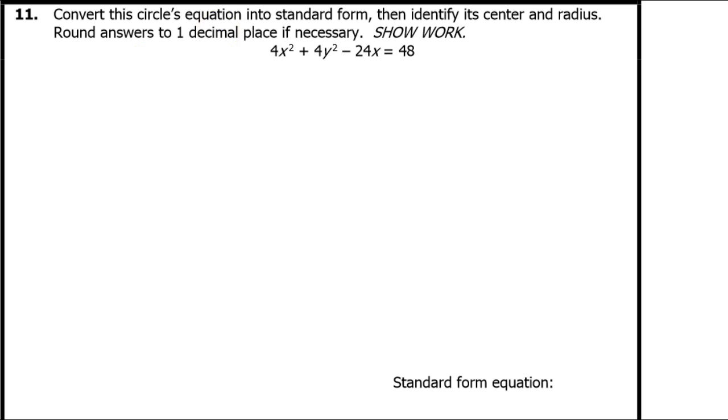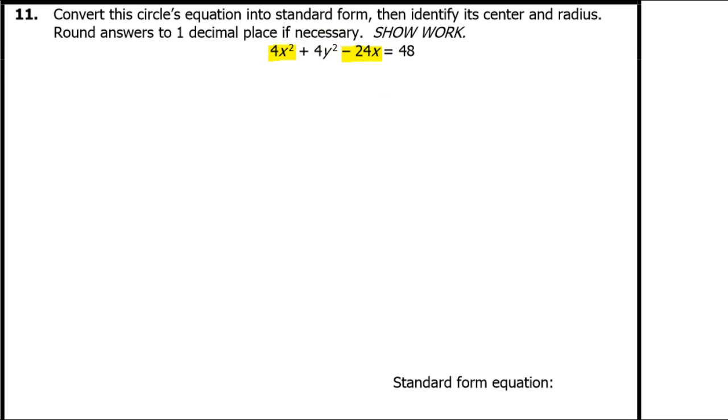Alright, for number 11, we're going to basically do the same thing. First, we need to rewrite this so that the x terms are right next to each other. There's only one term that has y's in it, so I don't really need to worry about that right now.